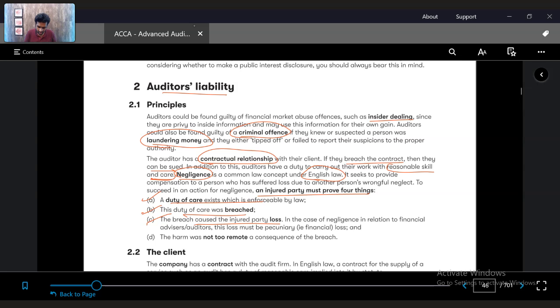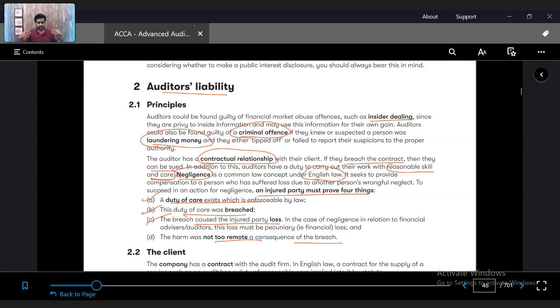And fourth, the harm was not too remote a consequence of the breach. It was not too remote. It was a severe issue. Only if you can prove these four points, then under the court of law, the auditor can be penalized for negligence.